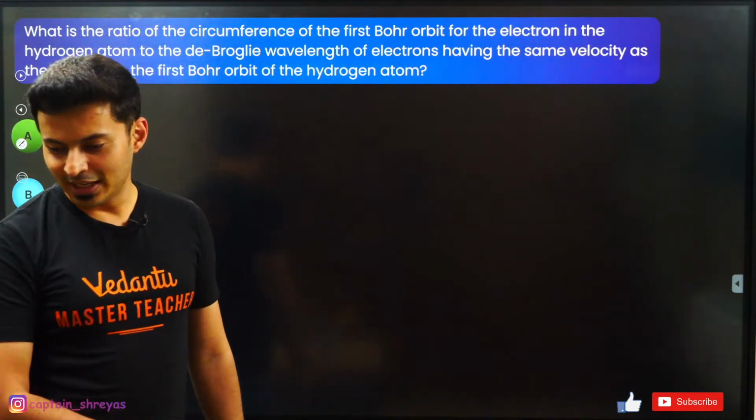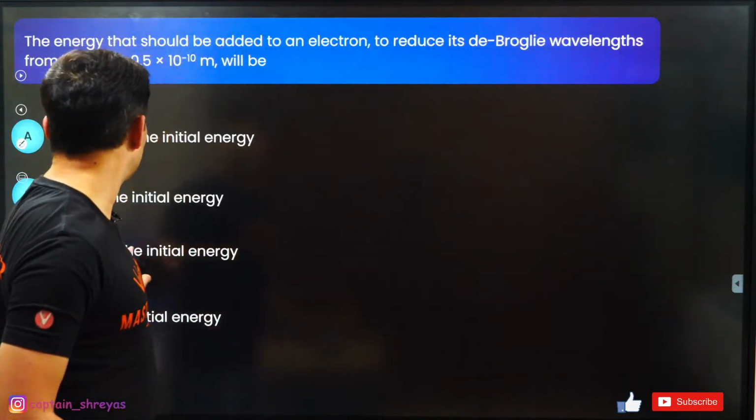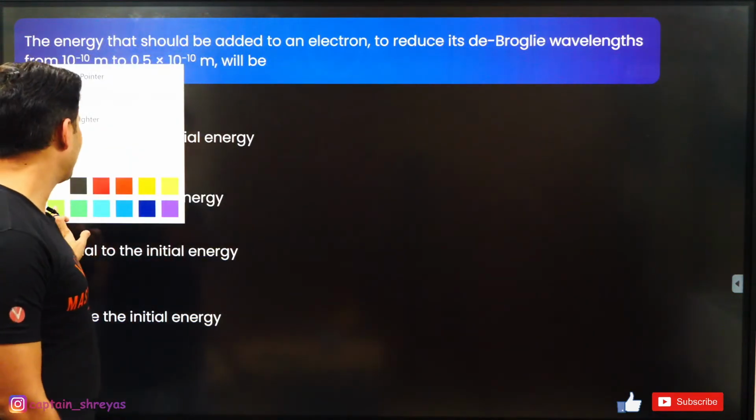Hello JEE 2024, nice to see you. Vishwajit is saying that for this question the option is A. I don't know, let's figure this out.